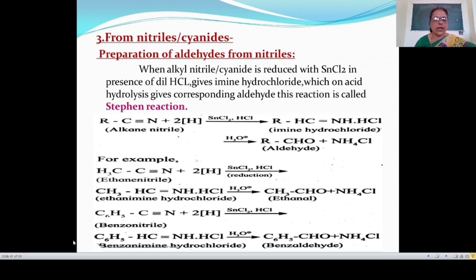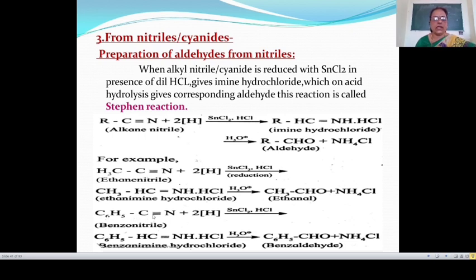Let's see another example. Here this is benzonitrile. The formula of benzonitrile is C6H5 single bond C triple bond N. On reduction with SnCl2 and HCl, this gives benzene-imine hydrochloride. And this benzene-imine hydrochloride on acid hydrolysis gives benzaldehyde. In this reaction, two hydrogen atoms are added to benzonitrile. Therefore, addition of hydrogen is known as reduction.